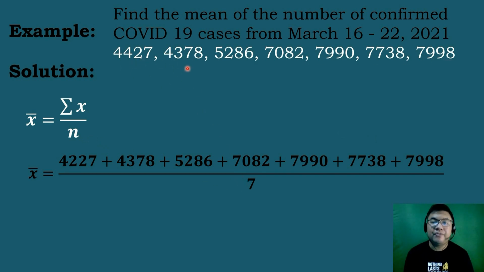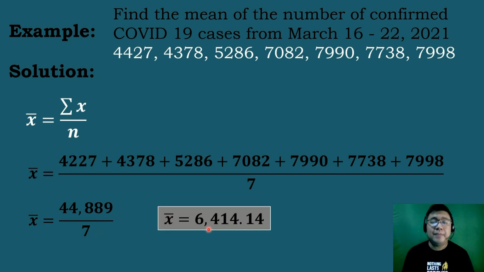So the number of given values is 7. And then we will add these numbers. Adding these numbers, we will get 44,889, and we will divide it by 7. So the mean will be equal to 6,414.14. So the average COVID-19 cases from March 16 to March 22 per week is 6,414.14.